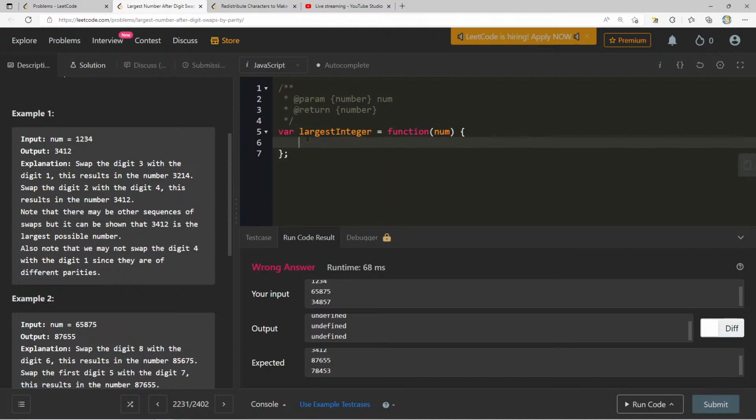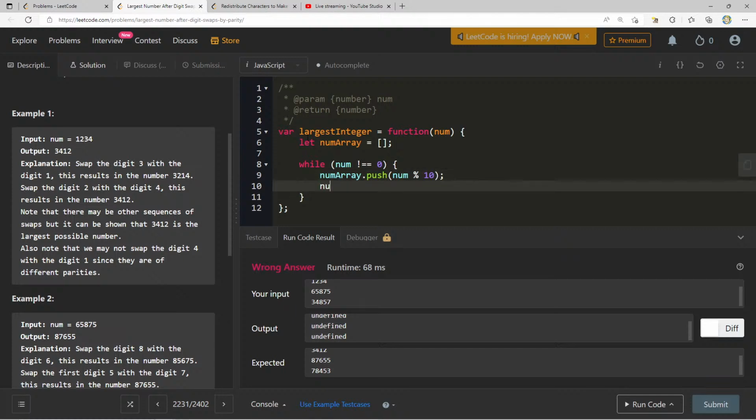Let's try that out. It's not really my favorite thing, but let's just do let numArray, while num is not equal to 0. We can say numArray.push(num % 10), num equals Math.floor(num / 10).